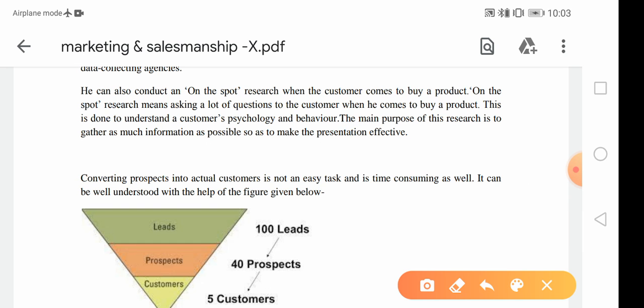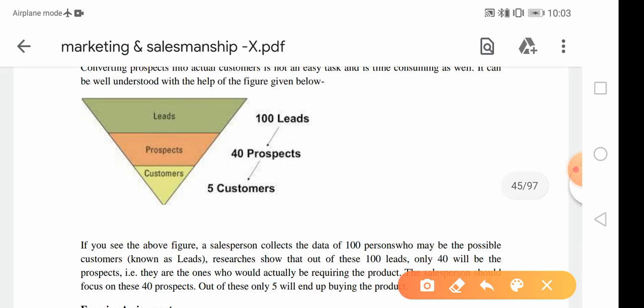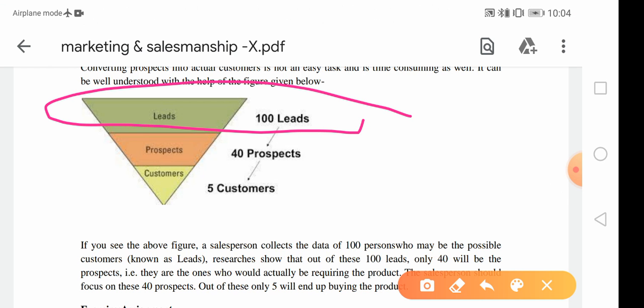Now converting the prospects into actual customers is not a very easy task for a salesperson. Suppose 100 people go to a market wanting to buy some product.